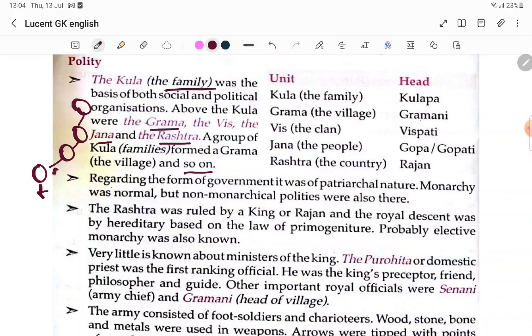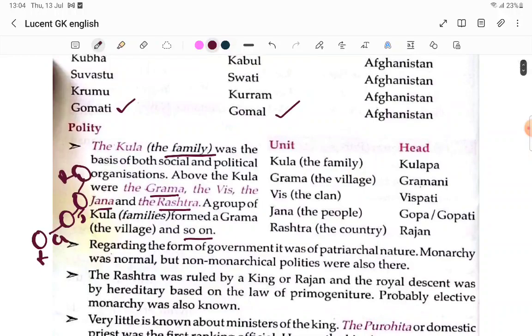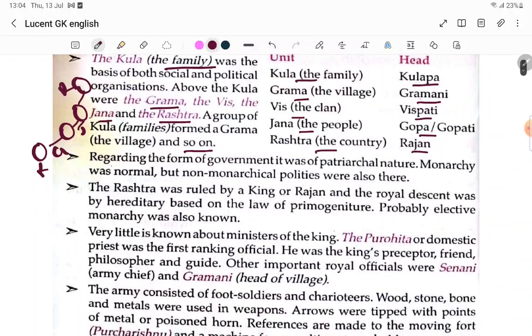Kula, Grama, Vis, Jana, Rashtra. Now here the unit and its head are given. The Kula, the family head is Kulapa. The Grama, the village head is Gramani. The Vis means the clan, head is Vispati. The Jana, the people, head is Gopa or Gopati. The Rashtra, the country, head is Raja.